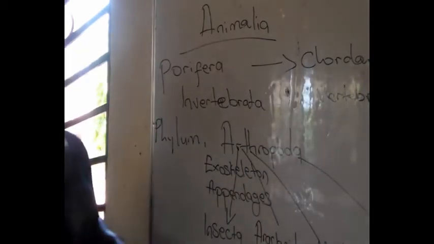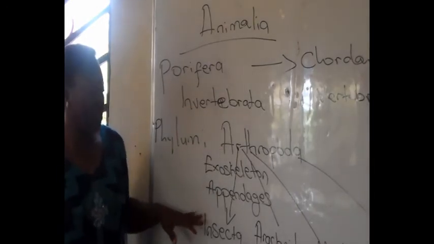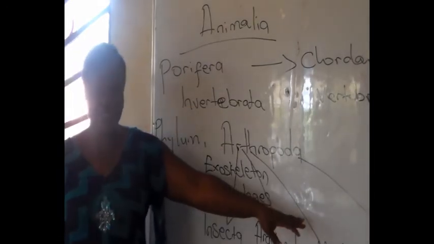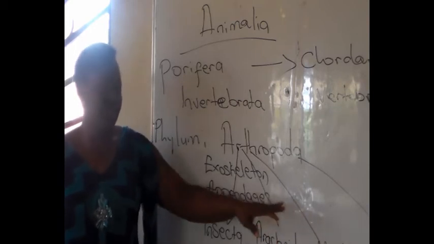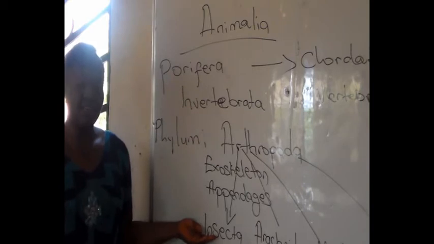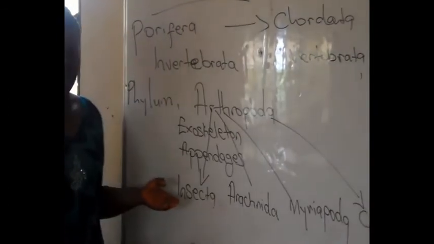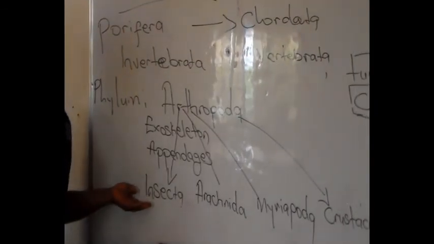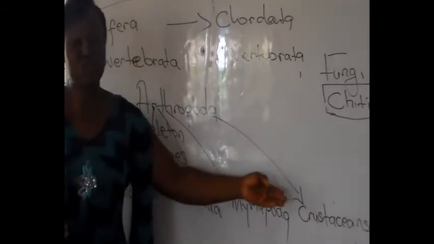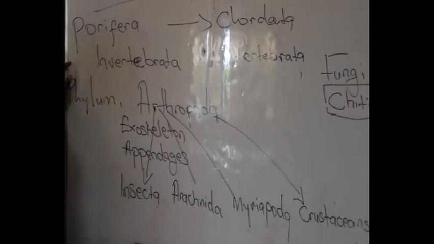These are the 4 classes under the Arthropoda. The similarity is that they all have jointed appendages, but the jointed appendages differ. Like Insecta, an insect has 3 body parts, while these other ones have 2 body parts. So we say this has 3 body divisions, these ones have 2 body divisions, but they all have an exoskeleton.